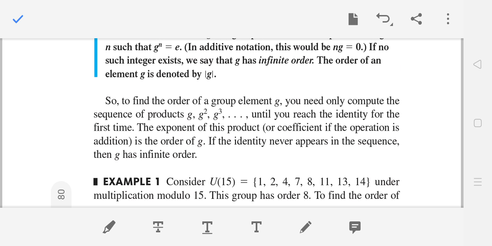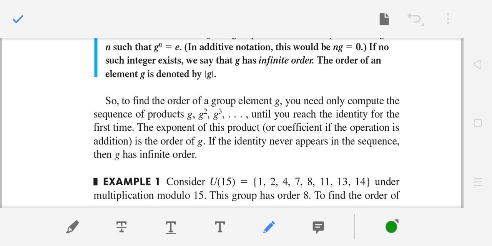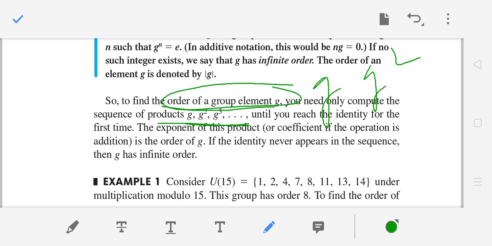So let's discuss another thing. To find the order of a group element G, you only need to compute the sequence of products until you reach the identity for the first time. So what is the procedure to calculate the order of group element G? You just calculate its powers, G, G square, and you just move on until you reach the identity. As soon as you reach the identity, you write that power as the order. So this is the procedure.